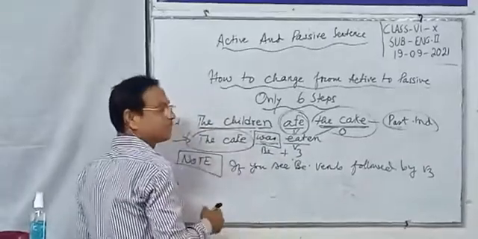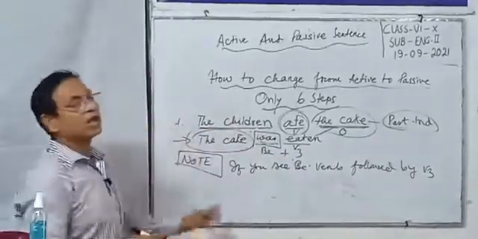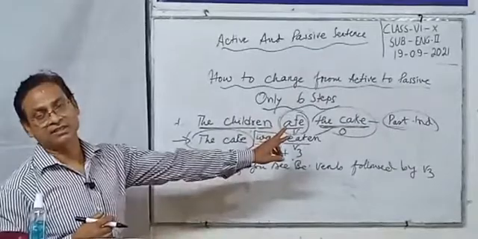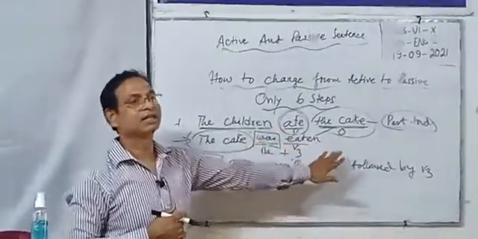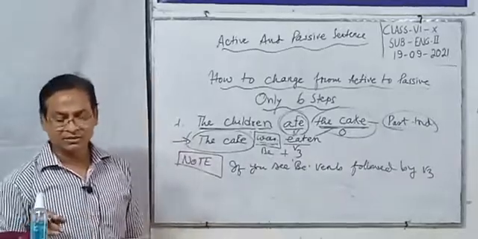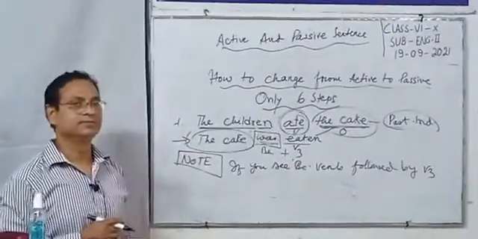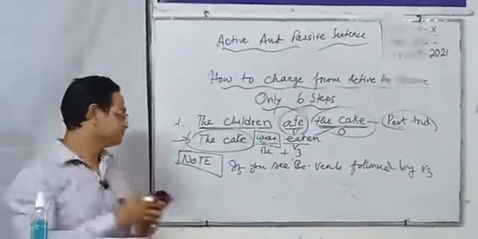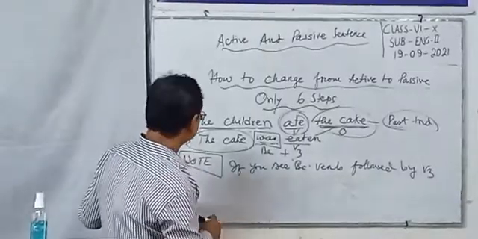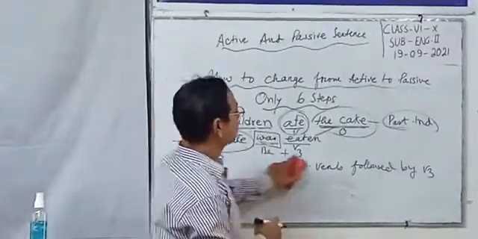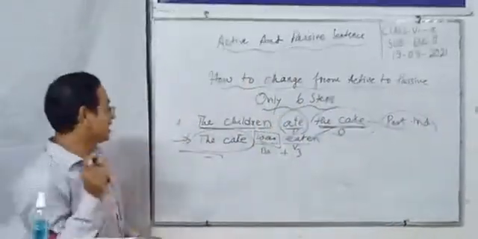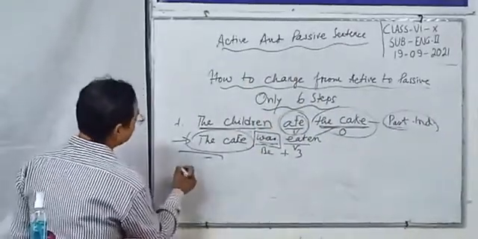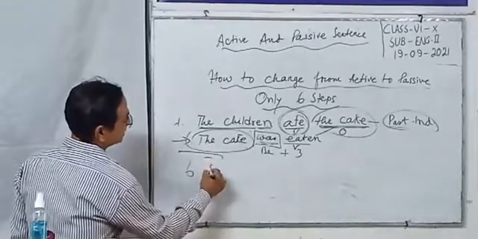If you see be verb plus verb 3, it is always a passive sentence. যদি তুমি দেখো be verb এর পরে verb 3 আছে তাহলে we must say this is a passive. So you have to keep in your mind that if you see be verb followed by verb 3, this is a passive.